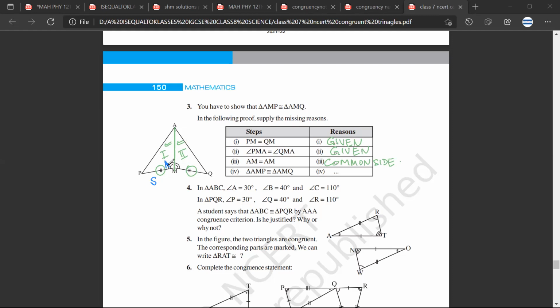The angle is equal. And the common side is equal. So Sarthak, which criteria of congruency would be applicable? Satya. Yeah. So SAS.